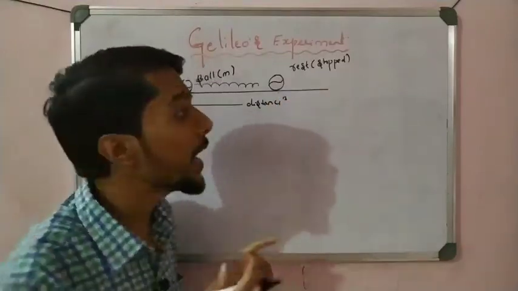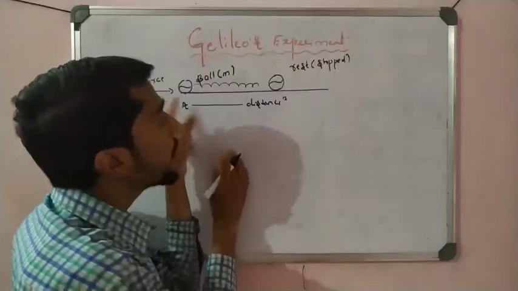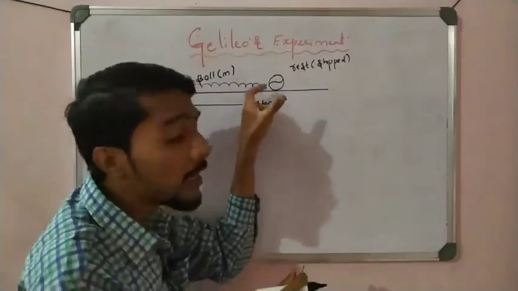The people of that time said that whenever you apply a force, after some time the object comes to rest.